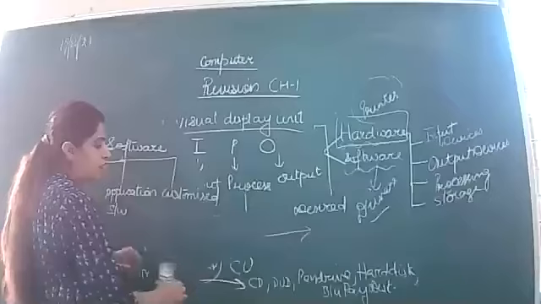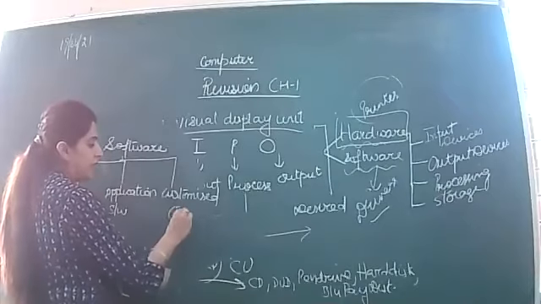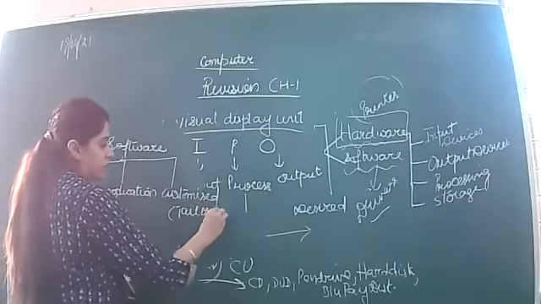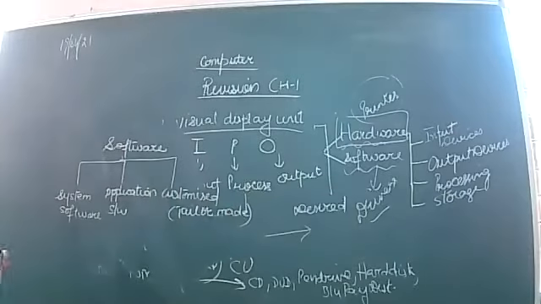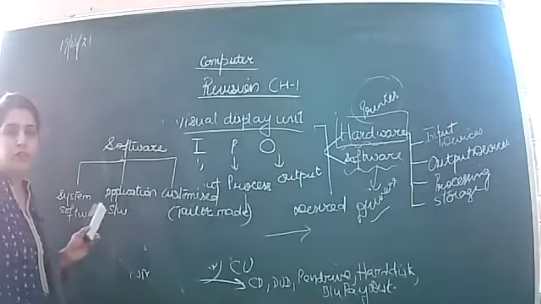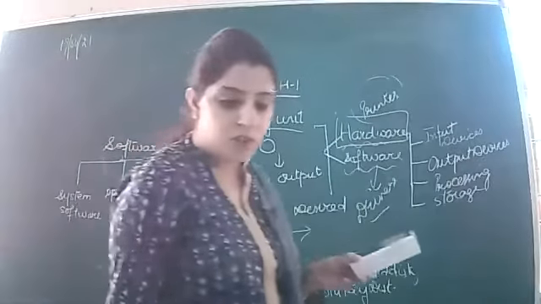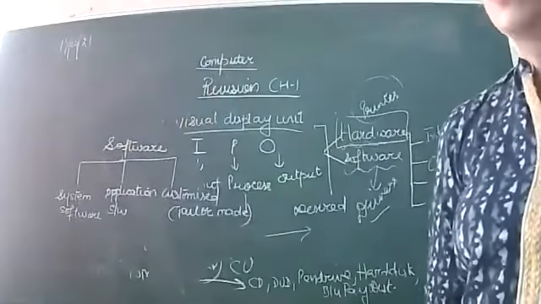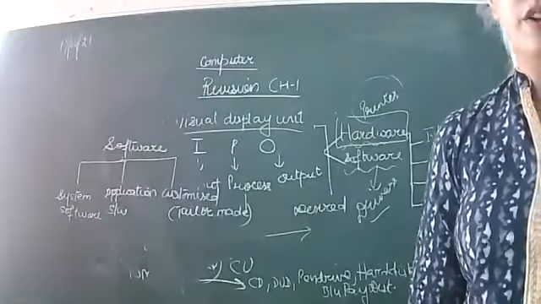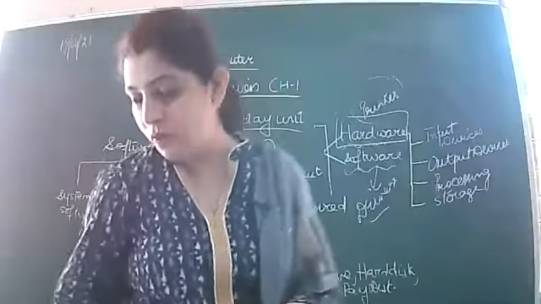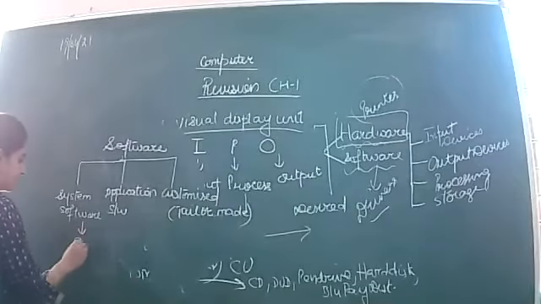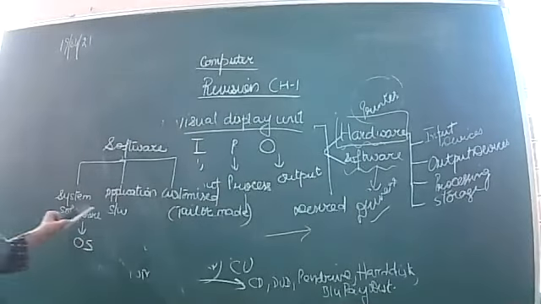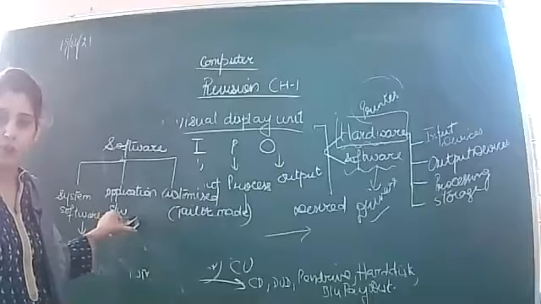Customized softwares are also called tailor-made softwares. Clear? Now, these system softwares are the softwares which are used for the overall functioning of your computer system. For example, under the system software, the type is operating system. Without system software, application softwares cannot work.